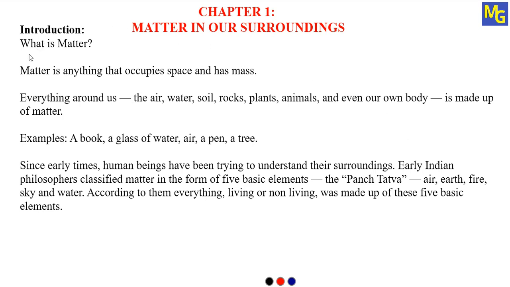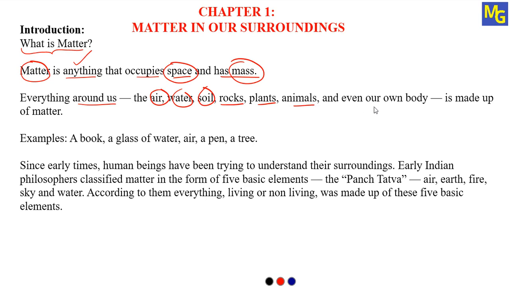First we will see what is matter. Matter is anything that occupies space and has mass. So remember, very simple definition. Matter is anything which occupies some space in the universe and also has some mass, that is called matter. So according to the definition, everything around us like air, water, soil, rocks, plants, animals and even our own body is made up of matter.